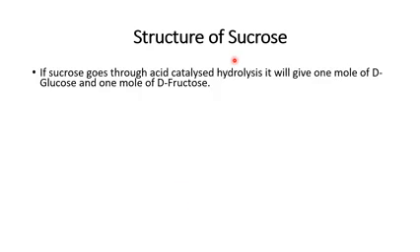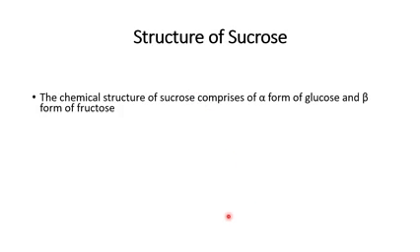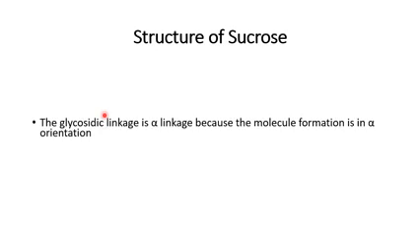Talking about the structure of sucrose, it consists of one molecule of D-glucose and one molecule of D-fructose. The alpha form of glucose and the beta form of fructose join. Both the aldehyde and the keto group join, so the glycosidic linkage is an alpha linkage between the molecules.